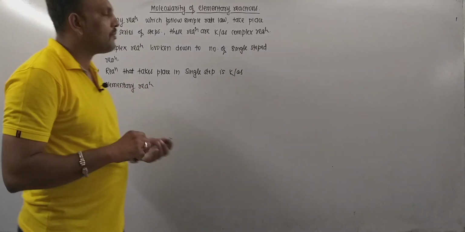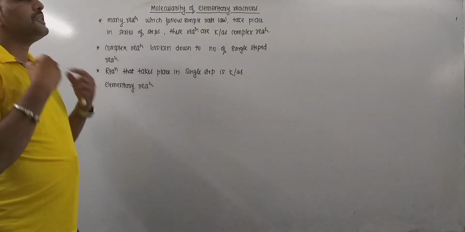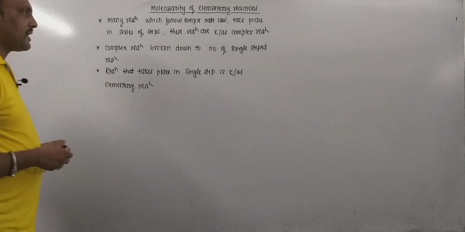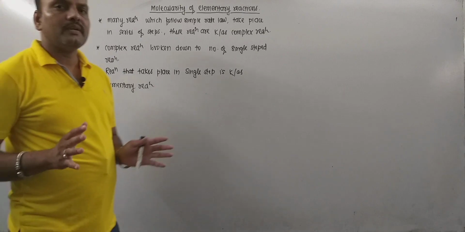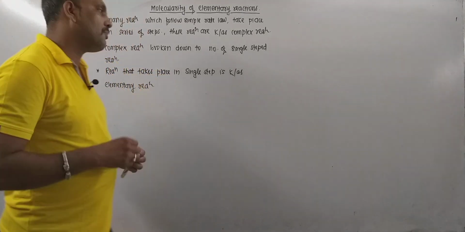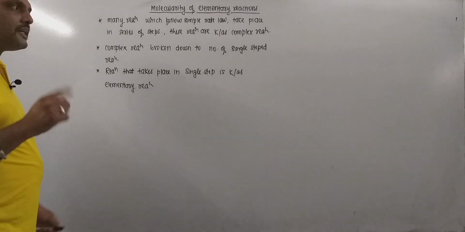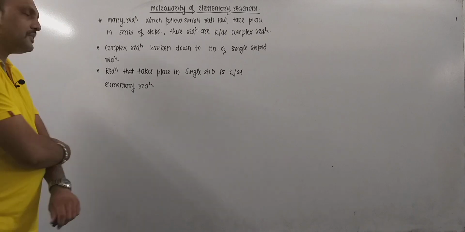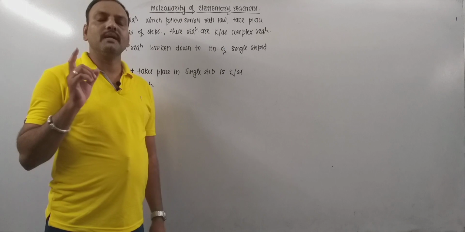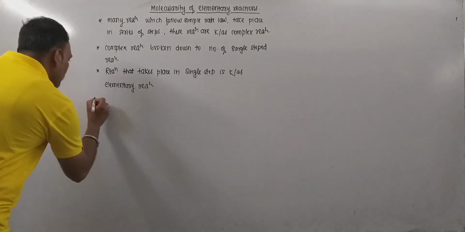And remember, the term molecularity is generally used for elementary reactions. And remember, it is not possible to decide the molecularity of a complex reaction. So the point of discussion is what molecularity is. So remember, molecularity is nothing but the number of molecules involved in an elementary reaction.